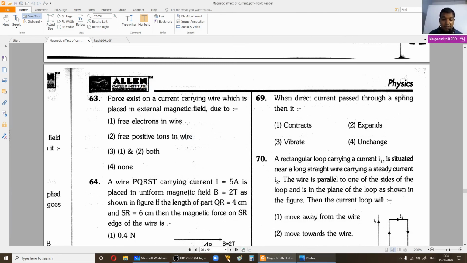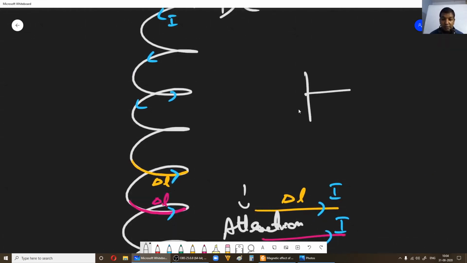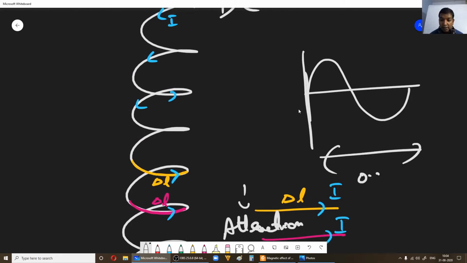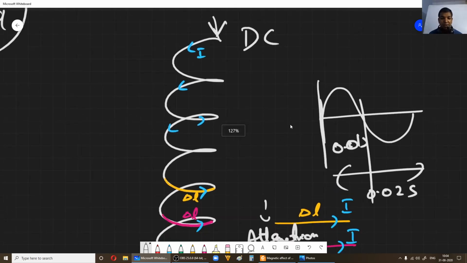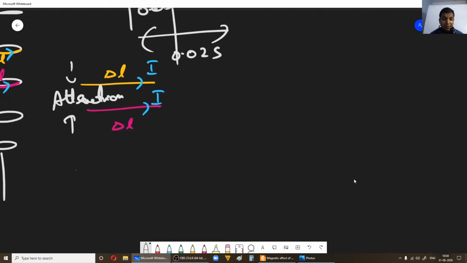Now can you guess what happens if I pass AC current? It's easy. As I told you, in India this is what the AC current looks like. For every 0.01 second you see a change in direction. So for 0.01 second the current will be this way. Now after 0.01 second, again the direction of the current will be this way.